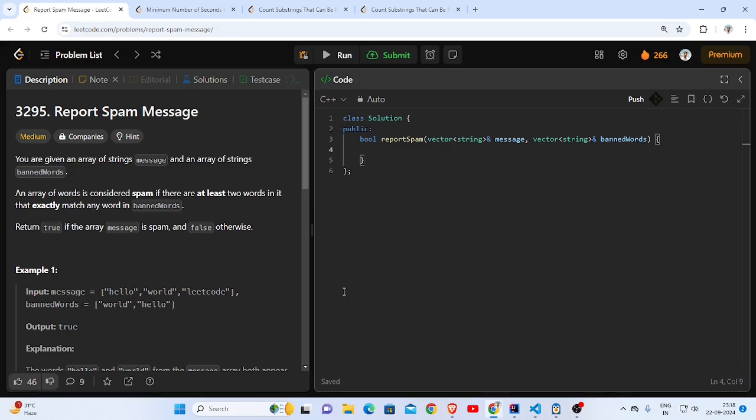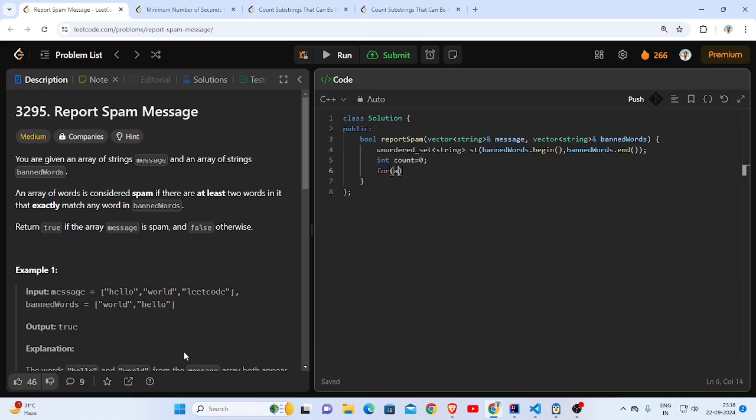Then I can just have an unordered set which will be of string type, filled with banned words. Then I will have a count variable.